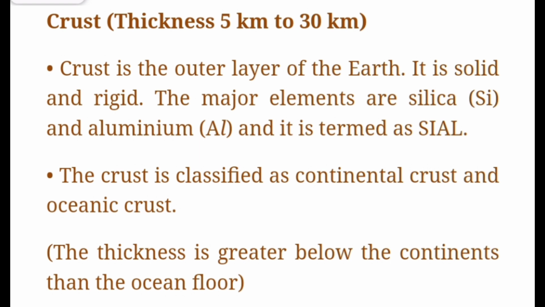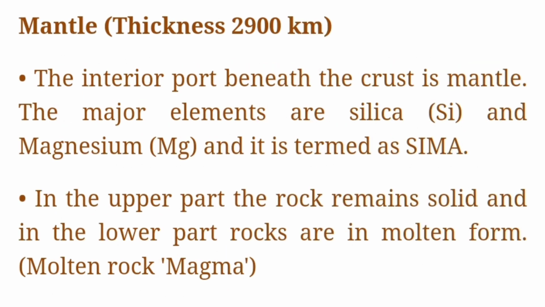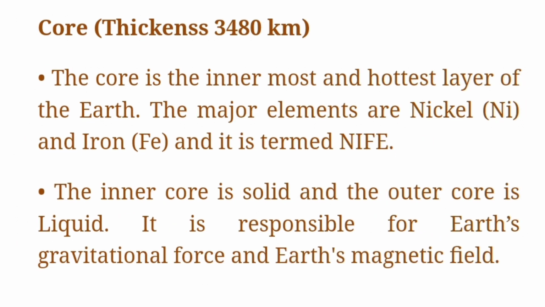Second point: the crust is classified as continental crust and oceanic crust. The thickness is greater below the continent than the ocean floor. Mantle. First point: the interior part beneath the crust is mantle. The major elements are silica and magnesium, and it is termed as Sima. Second point: the upper part of the rock remains solid, and in the lower part rocks are in molten form, molten rock magma. Core thickness: 3480 kilometers.